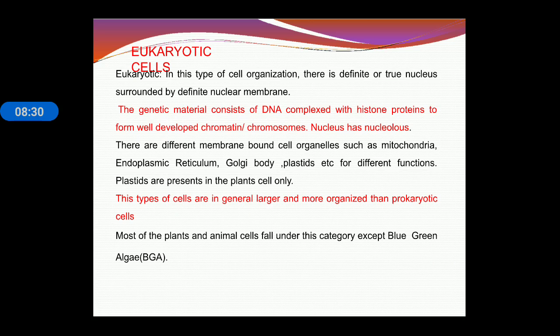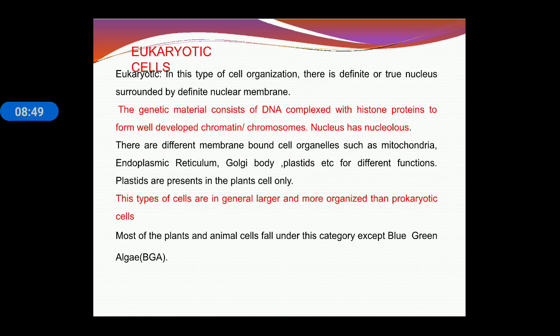Now eukaryotic cell. In this type of cell organization there is a definite true nucleus. This is the main difference between prokaryotic and eukaryotic. Prokaryotic cells lack the nucleus, meaning the nuclear material is not covered by a nuclear membrane, but in eukaryotic cells a true nucleus is present.